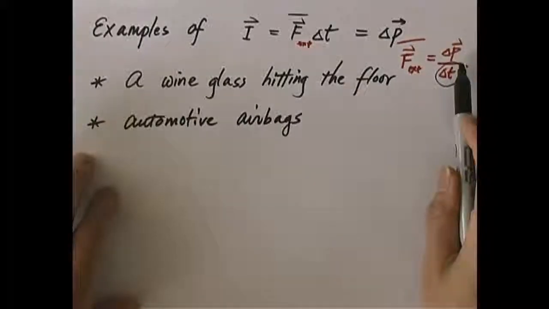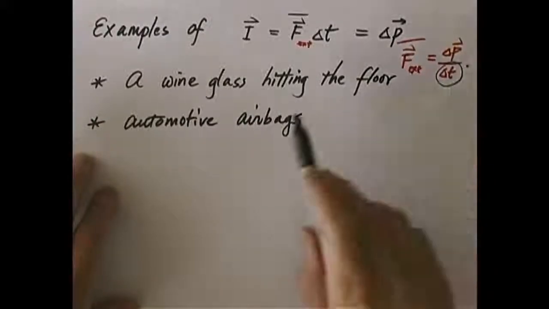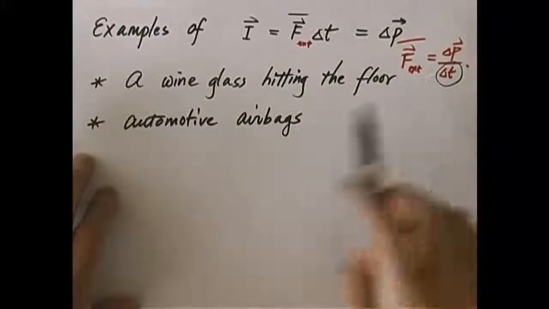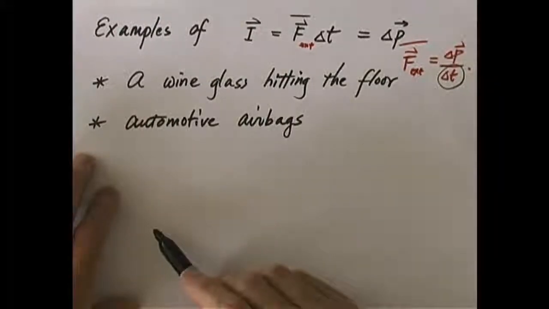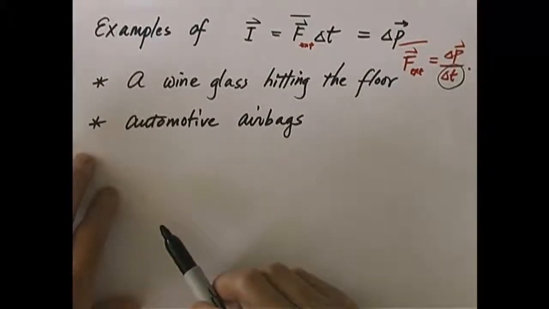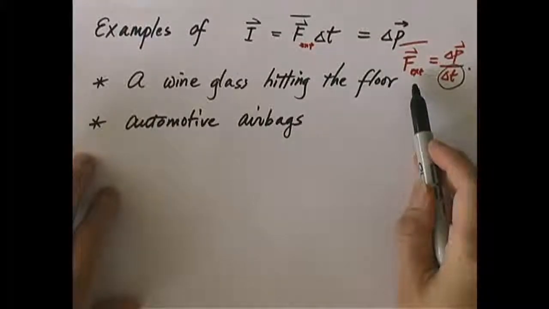So again, delta P is predetermined by your initial speed, by your mass, and by the final speed, which of course is 0. It does not matter whether the person hits an airbag or hits the steering wheel. It has nothing to do with that. Delta P is always the same. But whether the person gets severely injured or not depends on the force of impact.